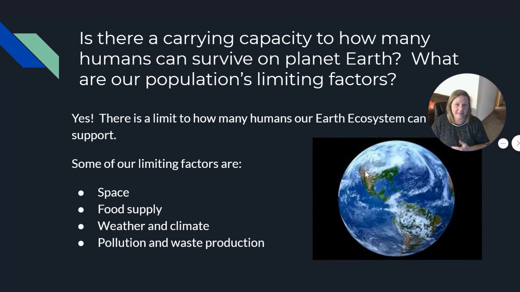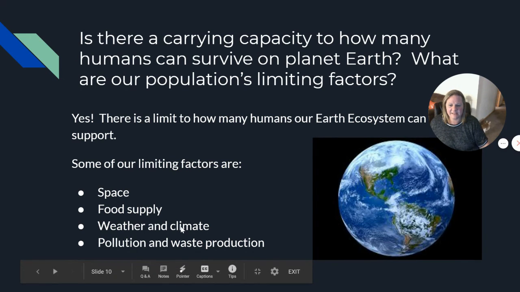We have ice, for example, the ice sheets in Antarctica, the glaciers are melting. Any ice that melts in Antarctica goes into the ocean, and because it's ice that came from land, it will make the ocean levels rise. Now, most of the most populous cities in the whole world are on coastlines. If you think about the United States, what are our biggest cities? New York, Los Angeles, they're both on the coast. So if ocean levels rise, we're also concerned about space, and we're going to have to move where the major cities are. So weather and climate plays a huge role in how many humans can survive on planet Earth.